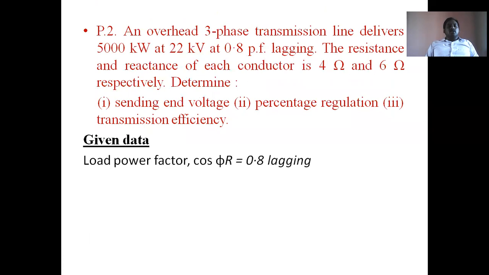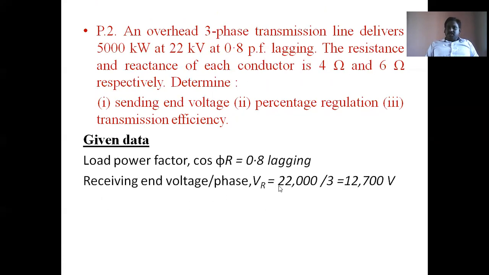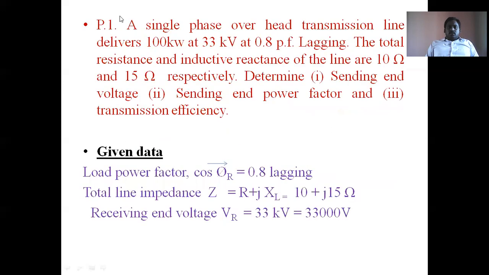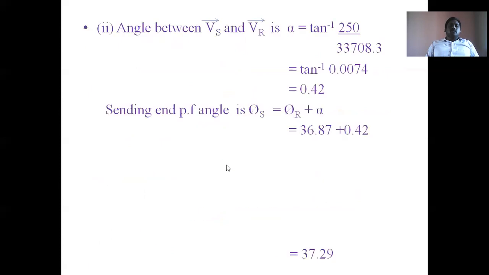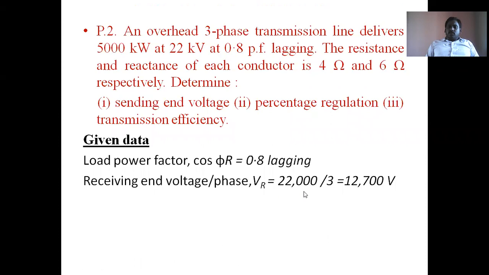So the given data is load power factor 0.8 lag. Receiving end voltage per phase is VR. We require per phase values because this is a three-phase transmission, so first we will calculate on a per phase basis. In the previous problem, direct phase values were used because it was single phase. But here it is three phase, so we will convert into per phase.